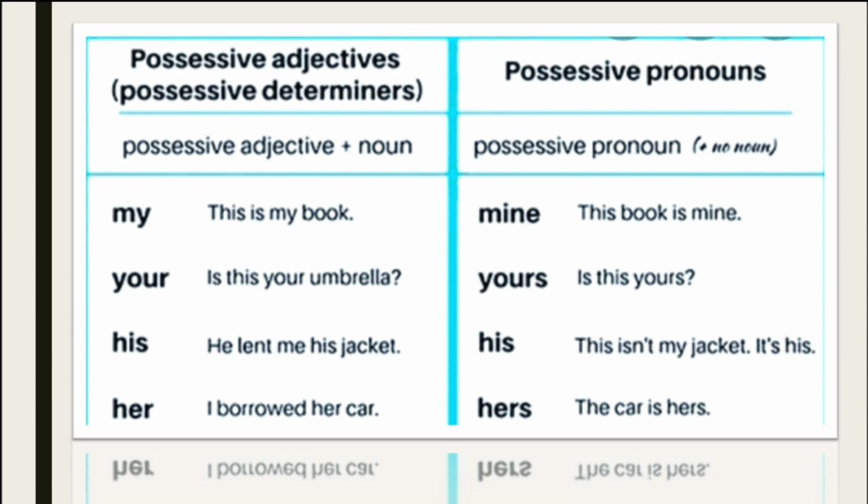Children, I am sure you must have understood the distinction between possessive adjectives and possessive pronouns. Although these are similar, there is a clear-cut distinction that possessive adjective is followed by a noun, whereas possessive pronoun is not followed by any noun, right?